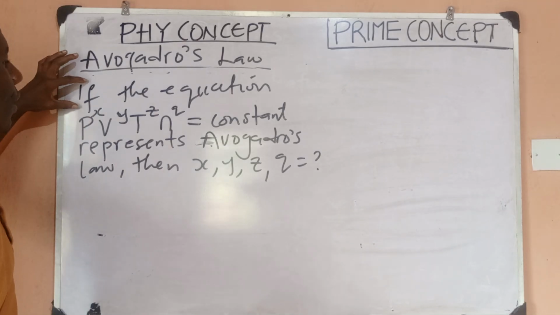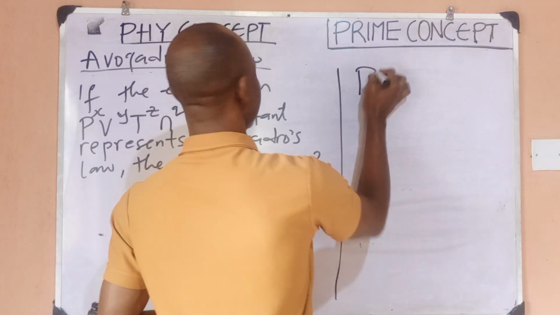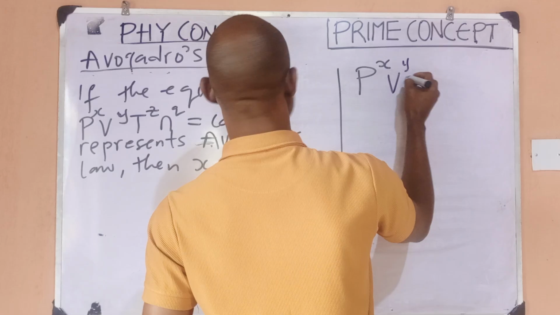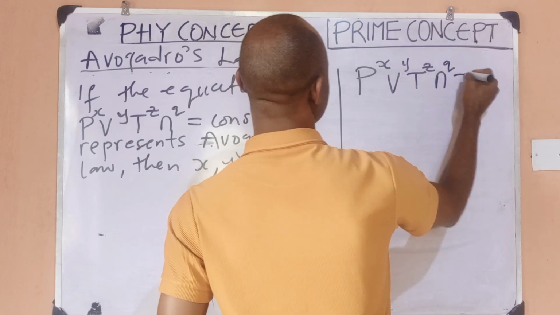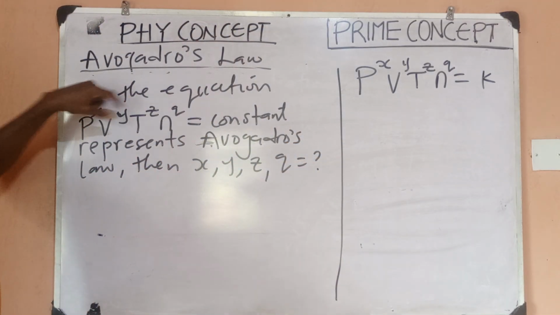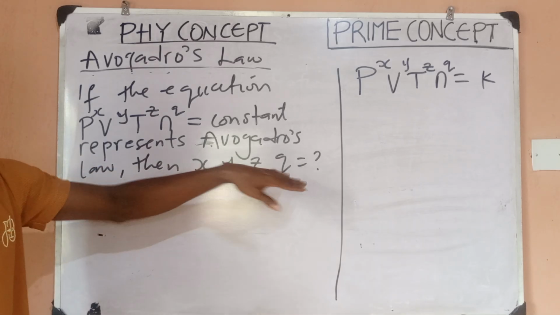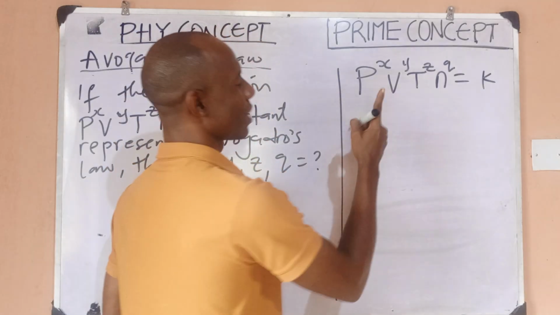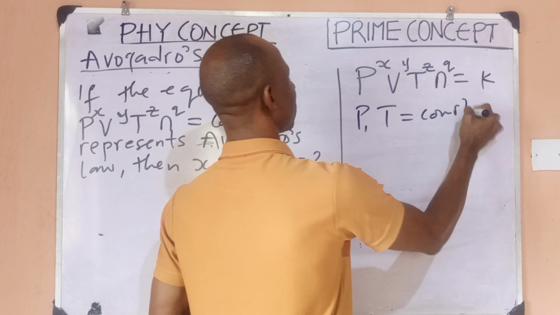It says, if the equation p raised to power x, v raised to power y, t raised to power z, and n raised to power q is equal to a constant, and this represents Avogadro's law, then the values of x, y, z, q would be what? So if you recall, the first thing you want to recall is that Avogadro kept pressure and temperature constant.